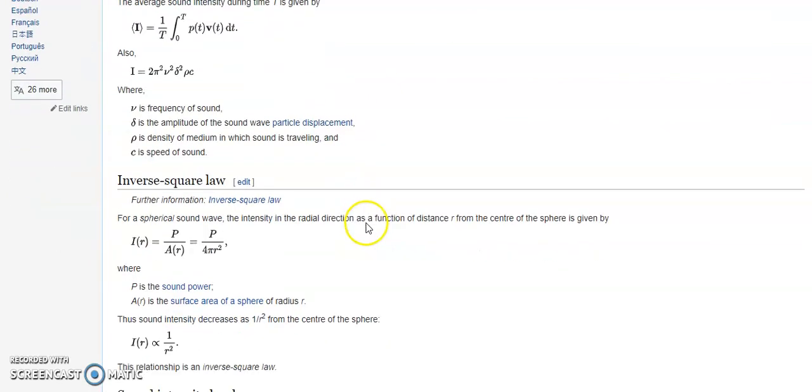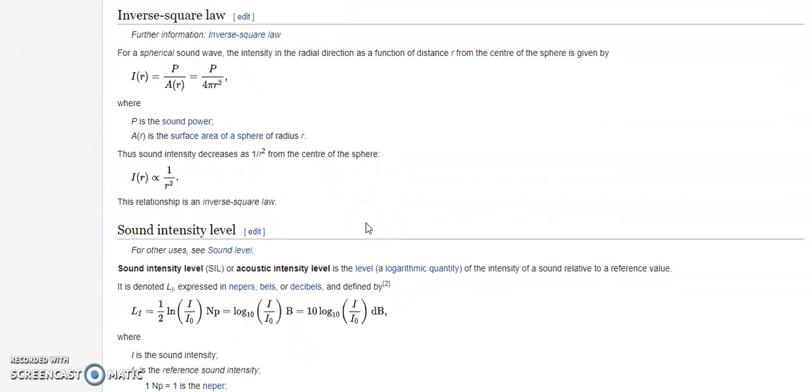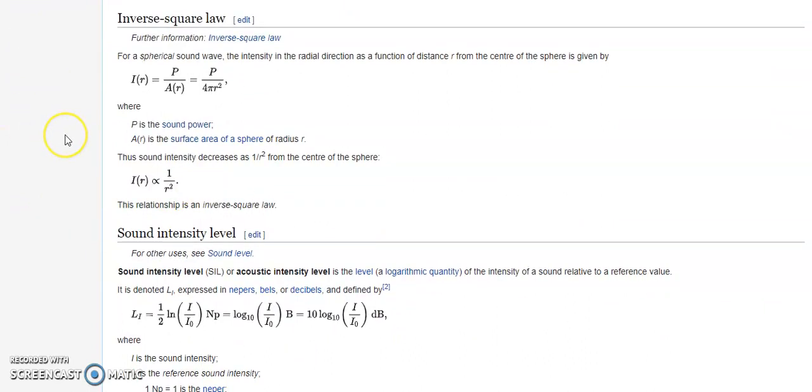Now there is a very prominent term in the study of sound, called the inverse square law. What it means is that sound intensity decreases at a rate of 1 by r square from the center of a sphere. This r is the radius of that particular sphere, as when calculating the surface area of a sphere. So intensity is inversely proportional to r square.